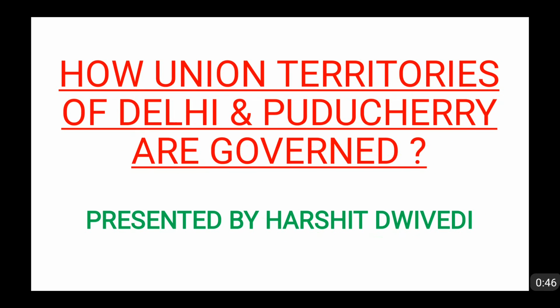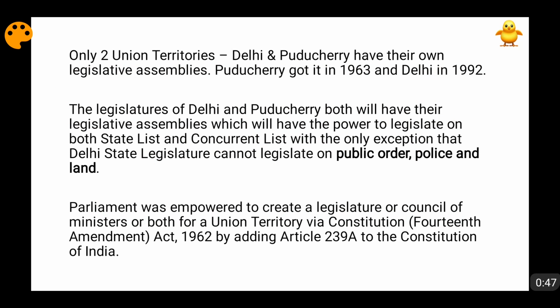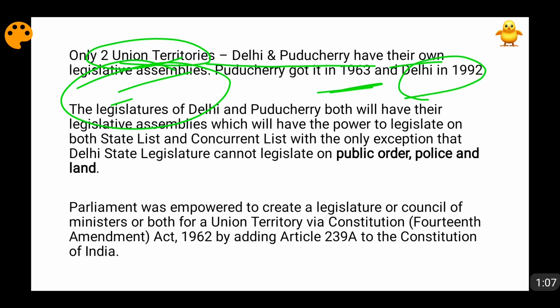Now moving forward, friends, out of the 7 union territories of India, only 2, the Union Territory of Delhi, which is also known as the National Capital Territory of Delhi, and the Union Territory of Puducherry, have their own legislative assemblies, their own local state legislatures. The legislature of Puducherry was created in 1963, and for Delhi it was created in 1992.